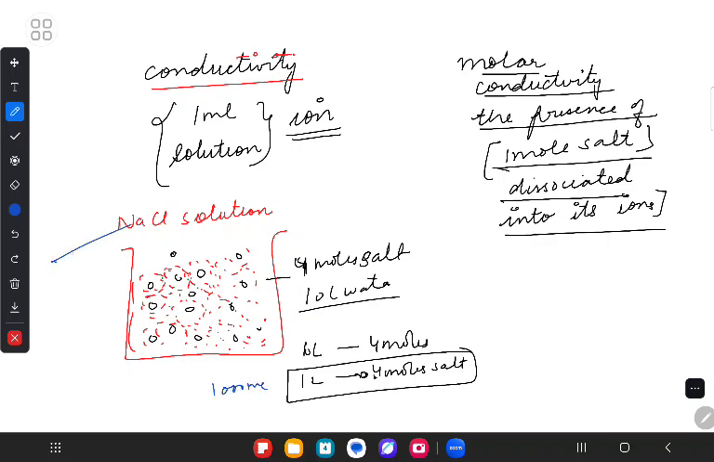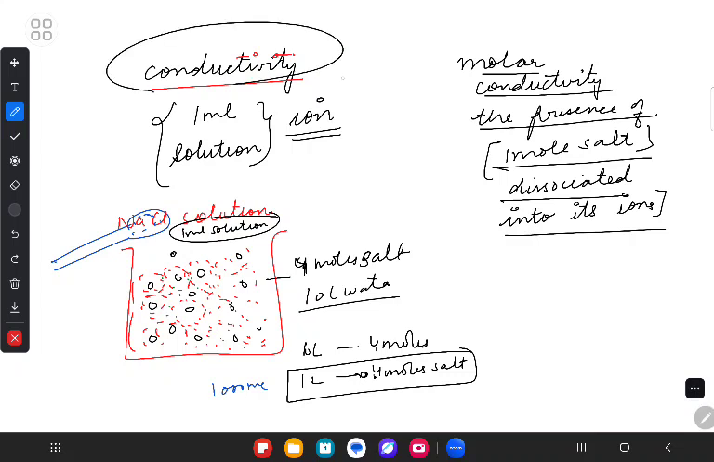Now, let's say I have a spoon, and in that spoon I have taken 1 ml of solution. Obviously there must be some ions in that 1 ml. Whatever value of conductivity is calculated for the ions present in 1 ml of solution is called conductivity, which is denoted with sigma, or also called kappa.